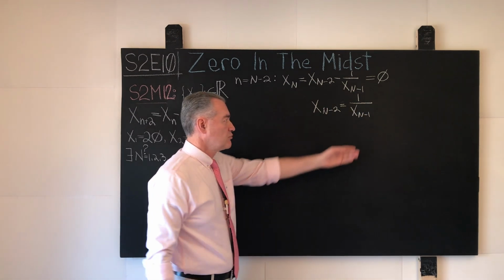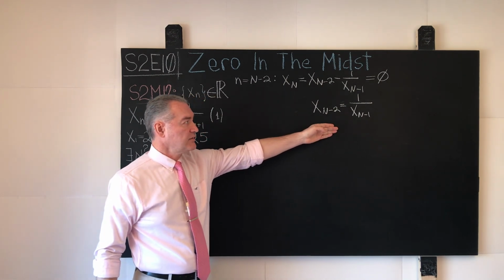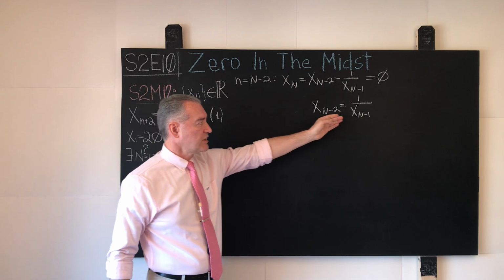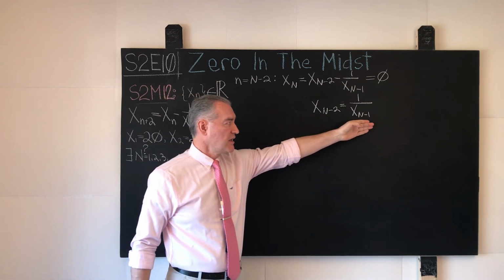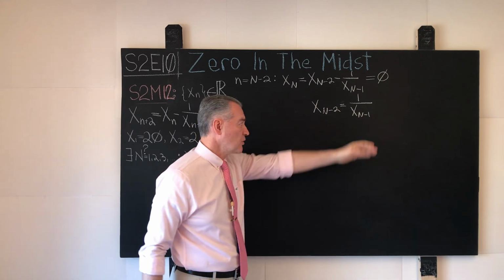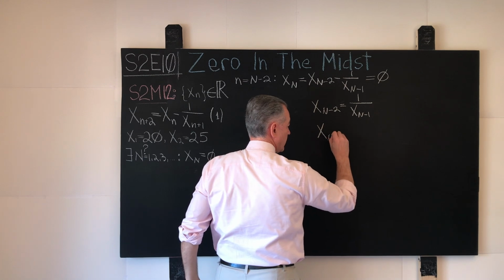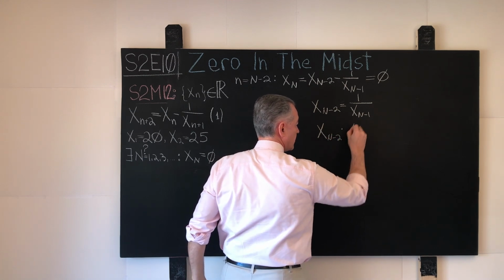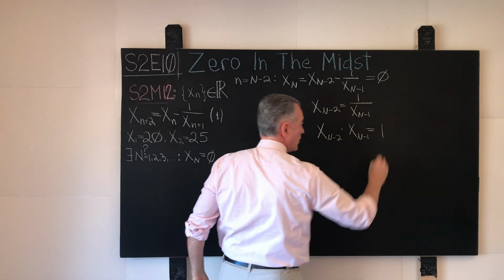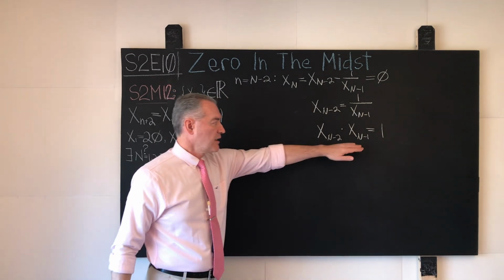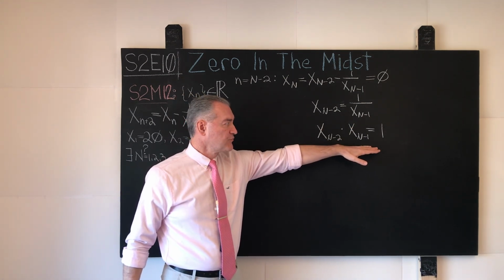That much should be easy to comprehend by everyone. And now we multiply both sides of this equality by the element called x sub N minus 1. And what do we have? We have x sub N minus 2 times x sub N minus 1 equals 1.